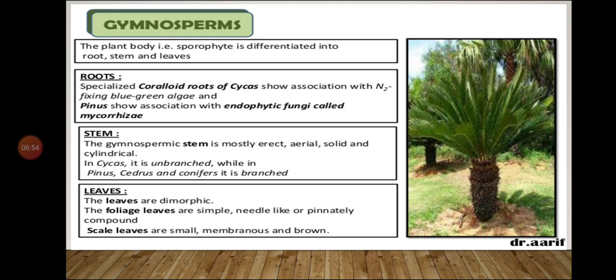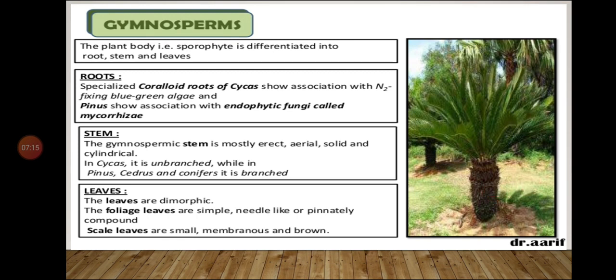In cycas it is unbranched, while in pinus, cedrus, and conifers it is branched. That means stems in some of the plants are unbranched, and in some of the plants they are branched.